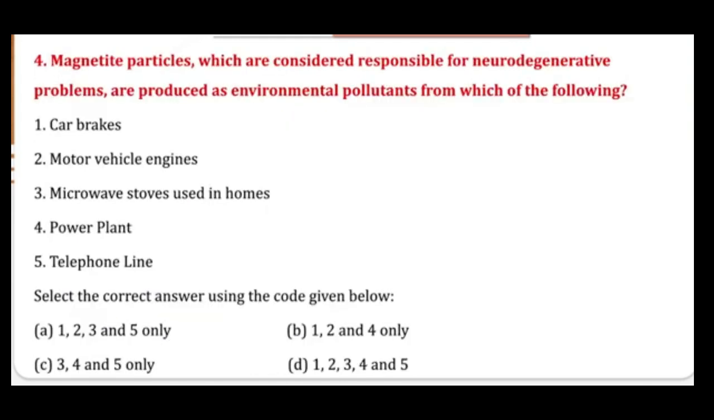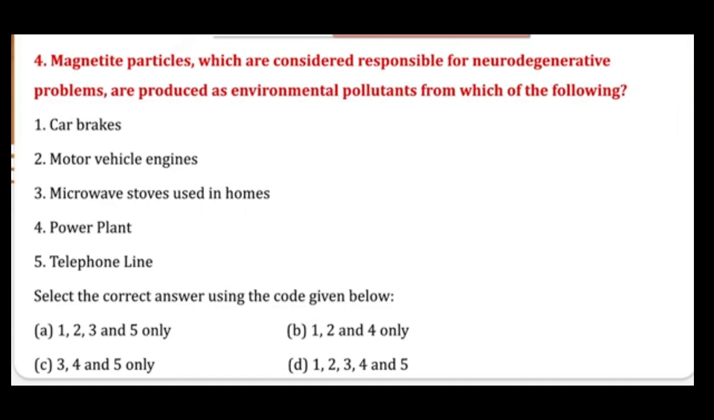Okay. Now moving forward to question number 4. Magnetite particles, which are considered responsible for the neurodegenerative problems, are produced as environmental pollutants from which of the following activity? So there are 4 to 5 activities given: car brakes, motor vehicle engines, microwave stoves used in home, power plants, and telephone lines.